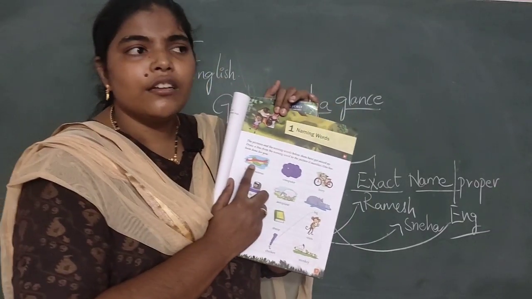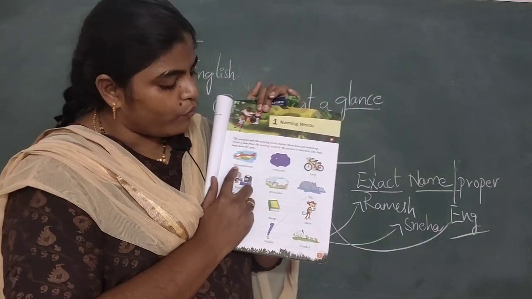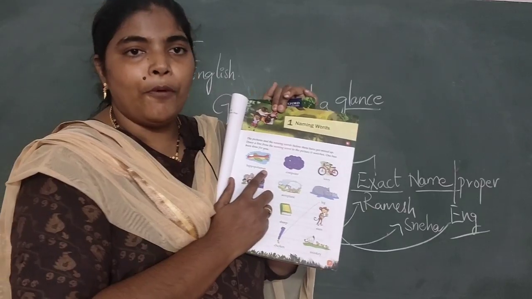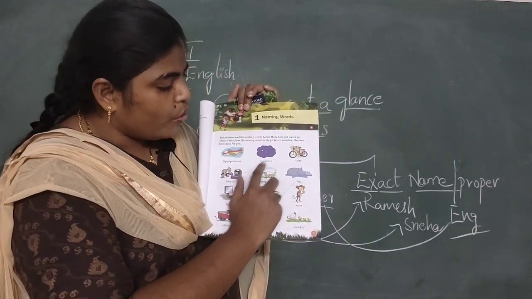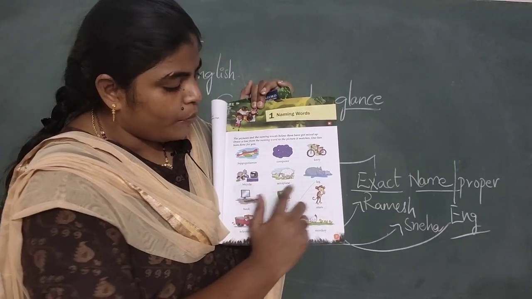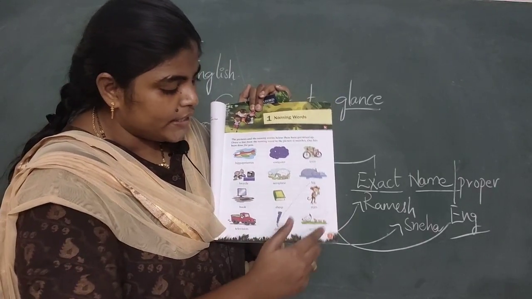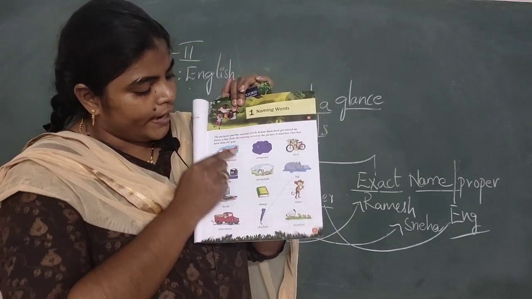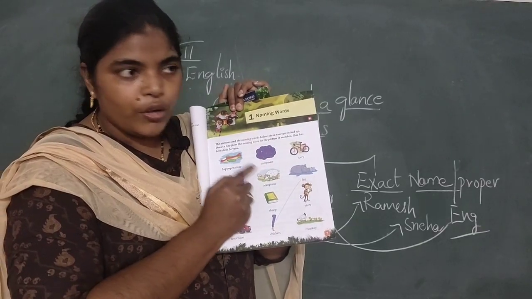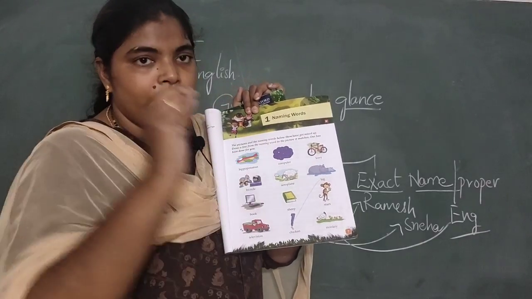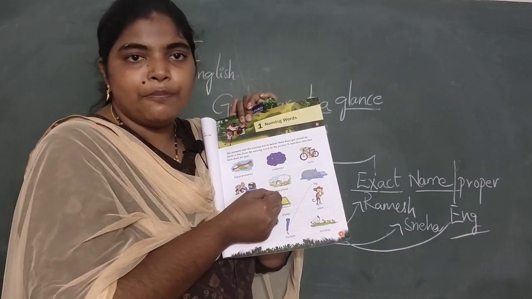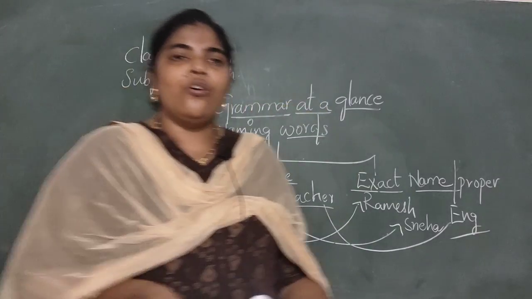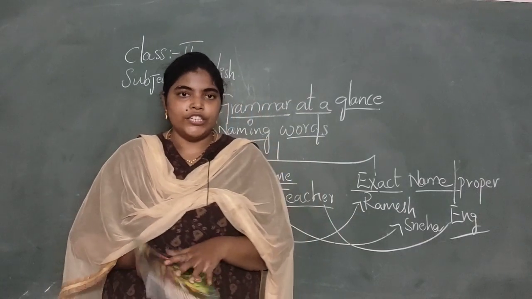See, this is an aeroplane, but what did they give here? Hippopotamus. Is this a hippopotamus? No, aeroplane. You go and search where the aeroplane is. So you have to take a pencil and draw a line from this aeroplane to this spelling, so that you can know the naming words.